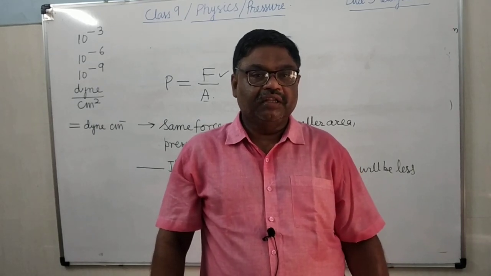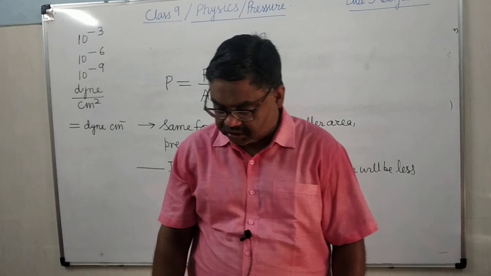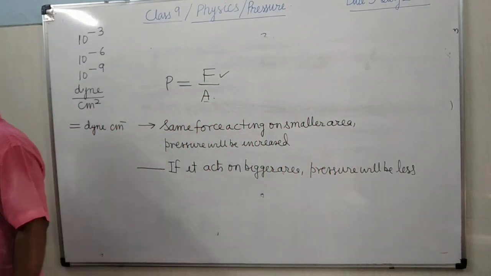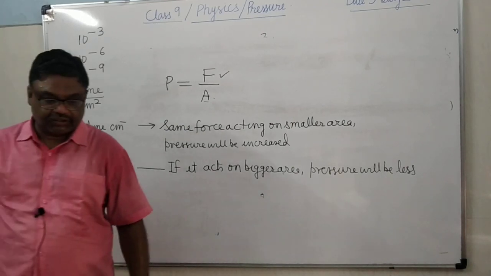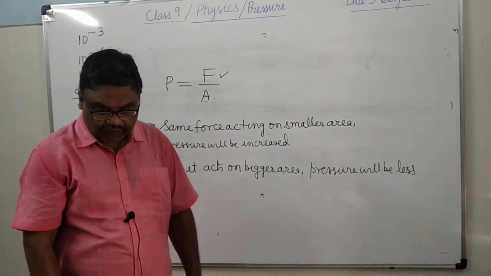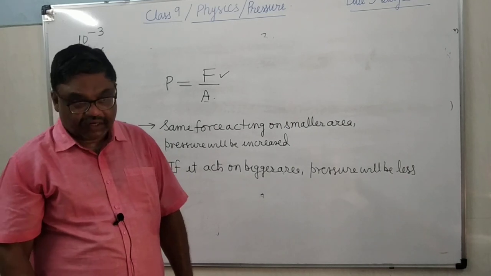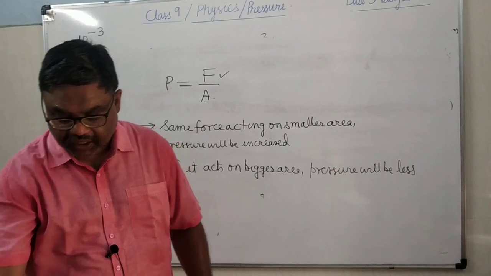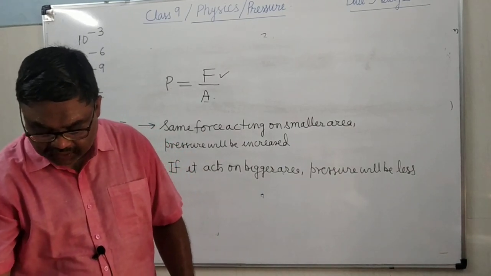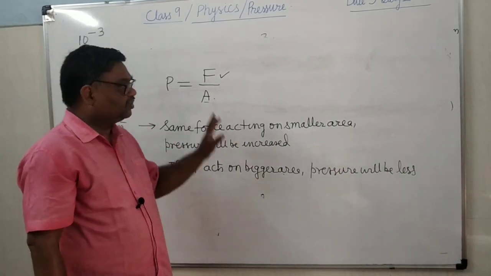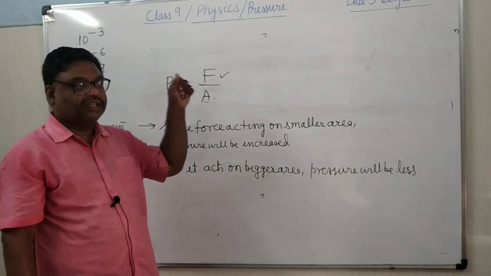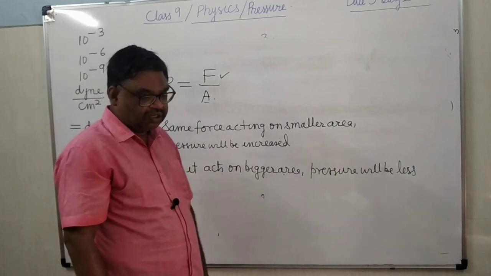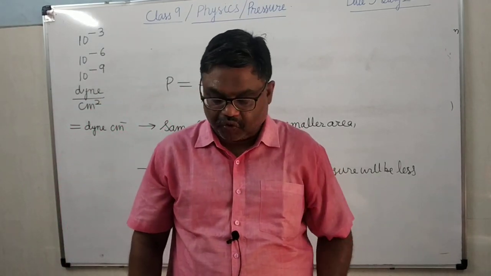That's why the paper pins, you must have seen the paper pins, have one end very sharp. Or the thumb pin, if you see it, you will find that one end is very, very sharp. Because of this sharper end, the thumb pin or paper pin is embedded in the target. So this is the effect of the force.